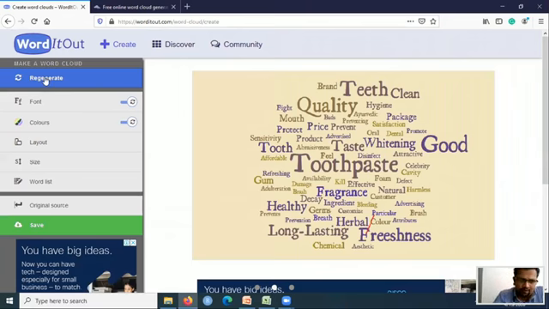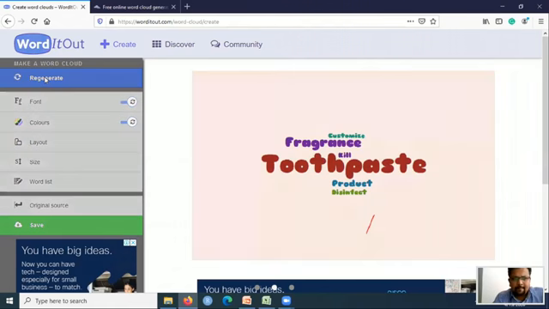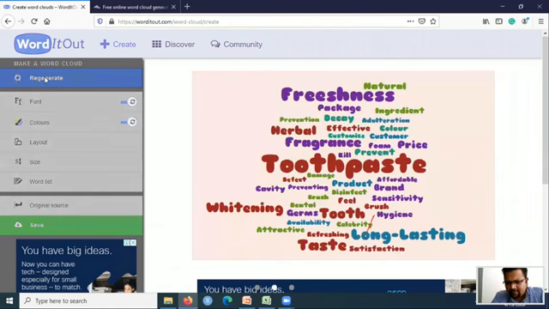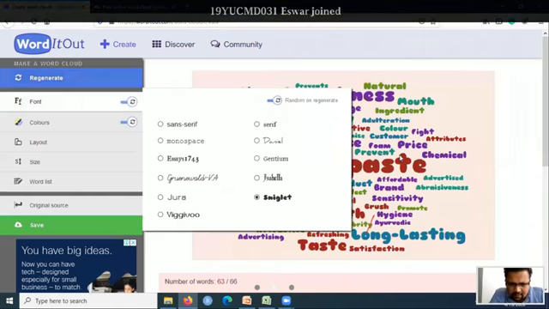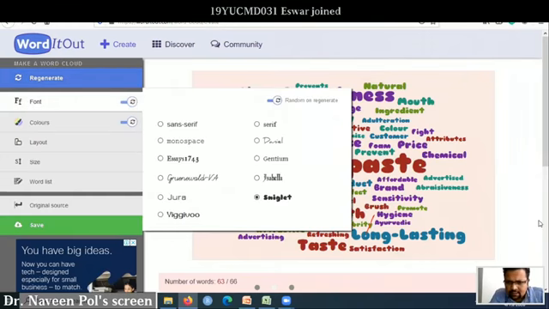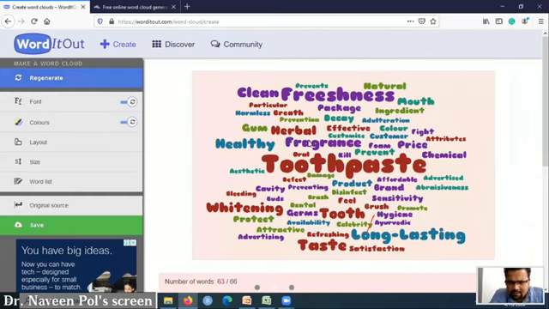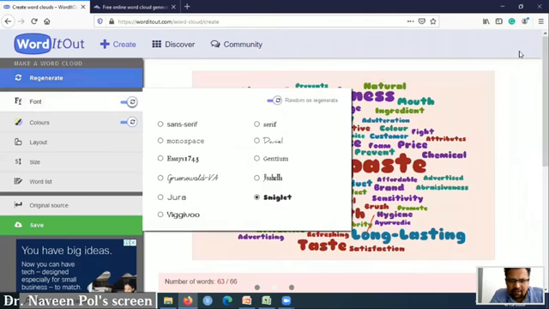However, you have got an option to refresh it. Let us see, it gives me random outputs. Again the same thing: herbal, fragrance. Okay, I'll just refresh it again. Let us see.